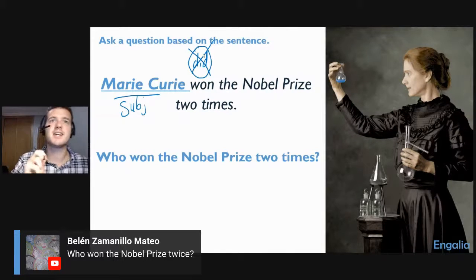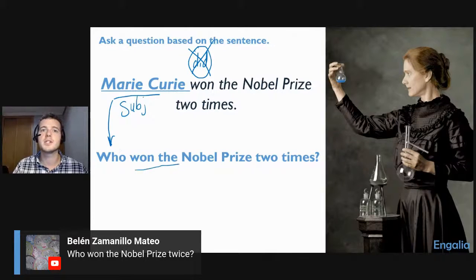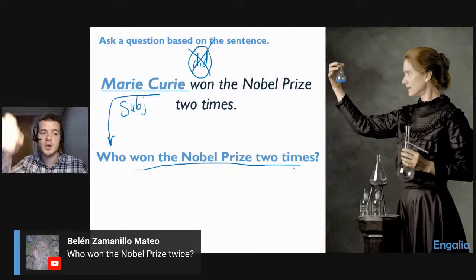So since this is the subject, all we do is replace the subject with the word who and keep the sentence exactly the same as it was before. Very good.